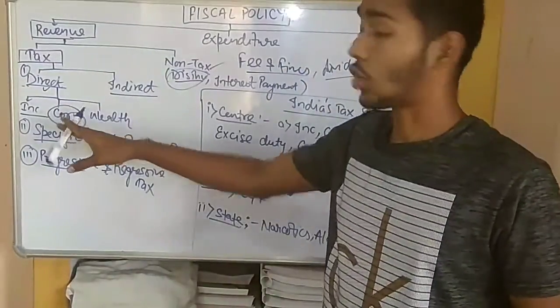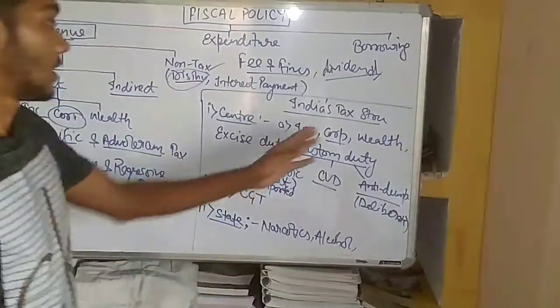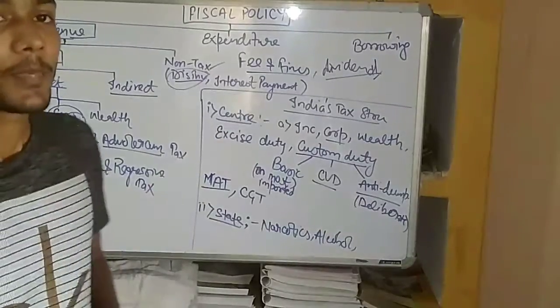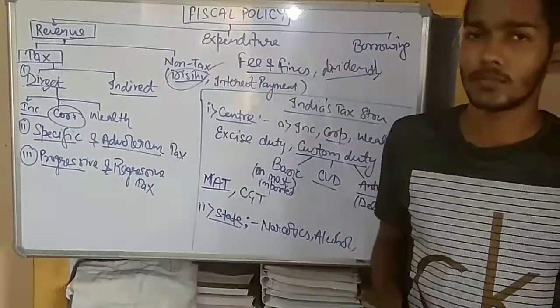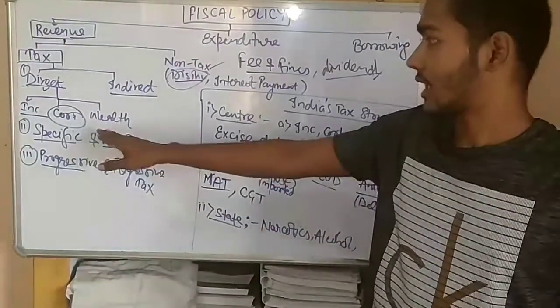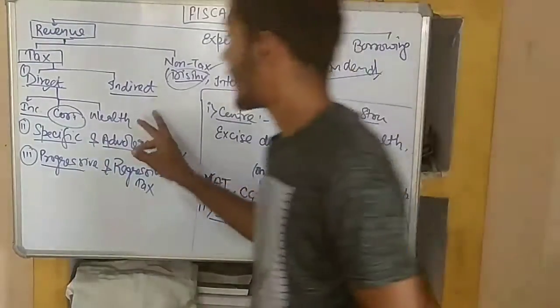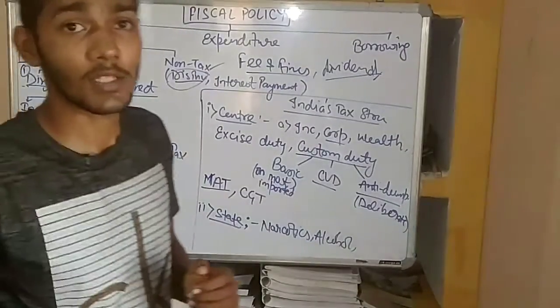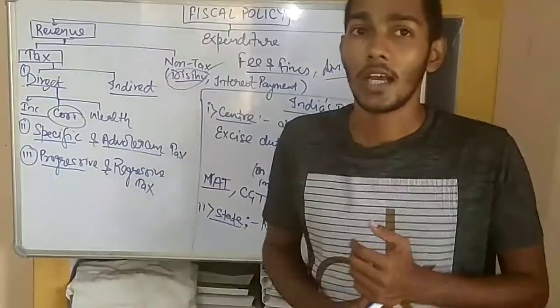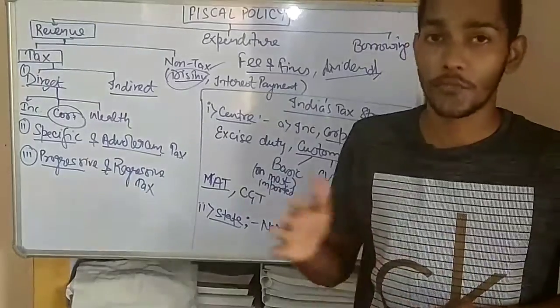We will discuss the corporate tax in some larger detail in the centre part, and also the wealth tax. Wealth tax is a tax on the wealth, so it is self-explanatory. Now the indirect tax. Indirect tax means the tax which has been imposed on some other person or any company, and the burden of that tax has been shifted to another person.